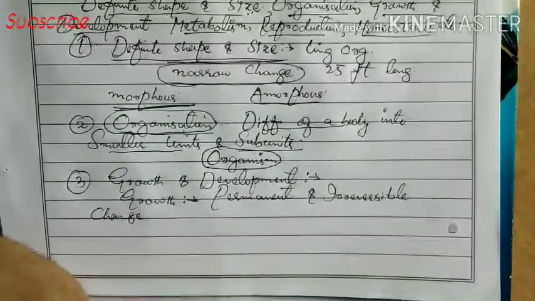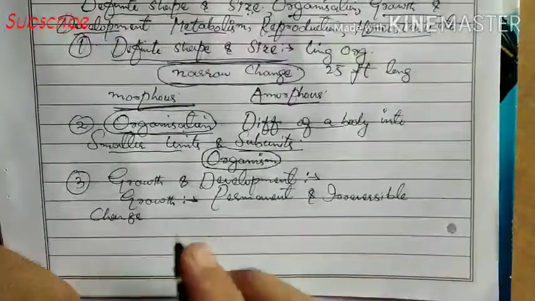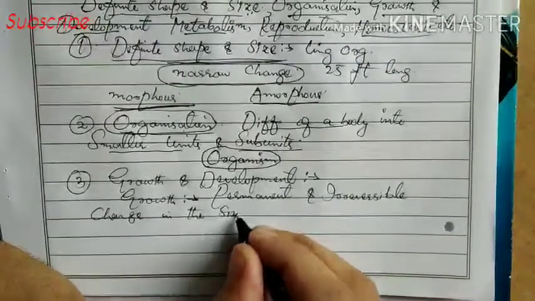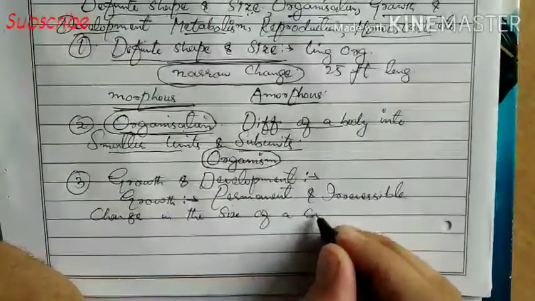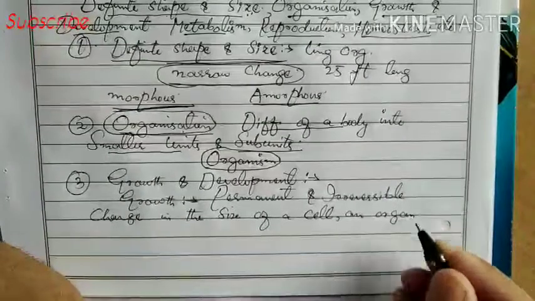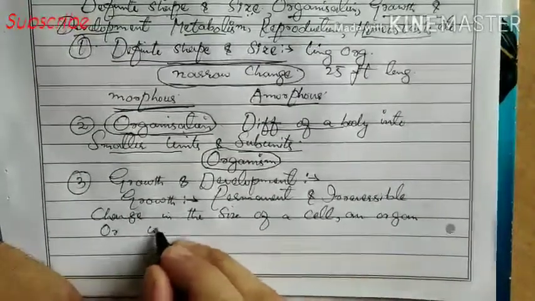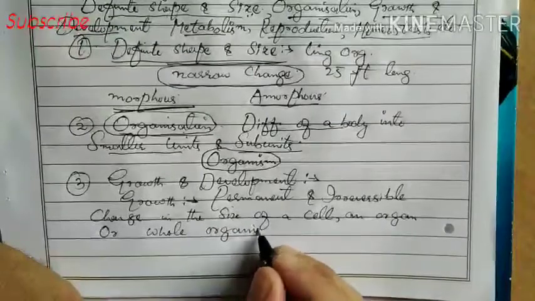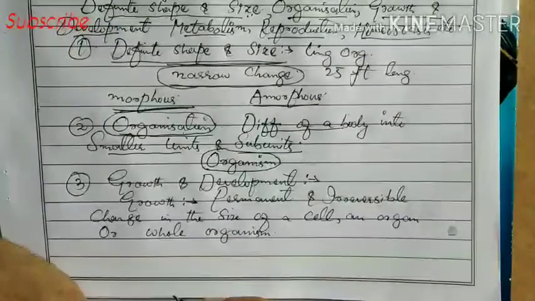So growth is a permanent and irreversible change in the size of a cell, an organ, or whole organism. So what is growth?